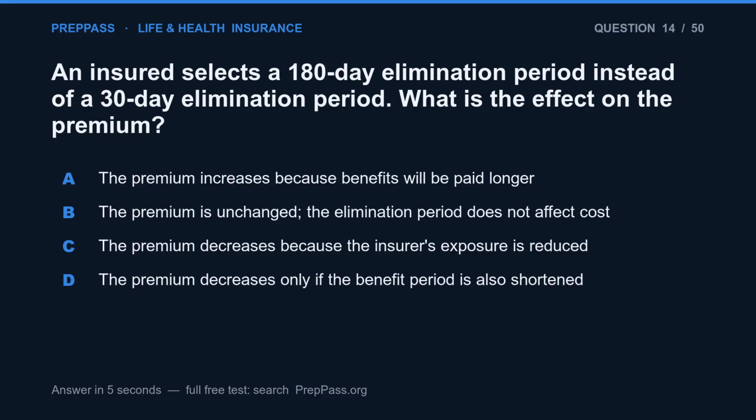Question 14. An insured selects a 180-day elimination period instead of a 30-day elimination period. What is the effect on the premium? A. The premium increases because benefits will be paid longer. B. The premium is unchanged. The elimination period does not affect cost. C. The premium decreases because the insurer's exposure is reduced. D. The premium decreases only if the benefit period is also shortened.